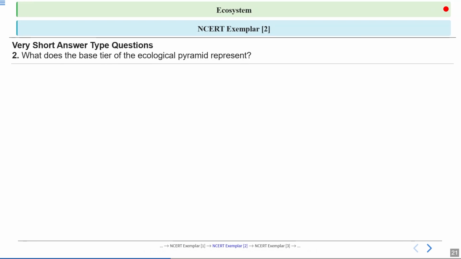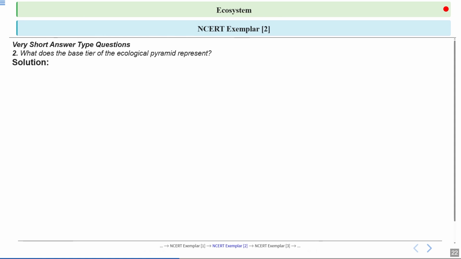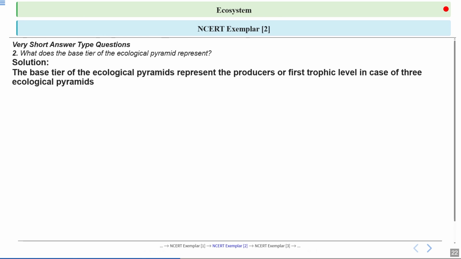Next question: what does the base tier of ecological pyramid represent? Let's have a look at the answer. See, the base tier of ecological pyramid represents the producers or the first trophic level. These producers are usually green plants or algae that make their own food using sunlight.